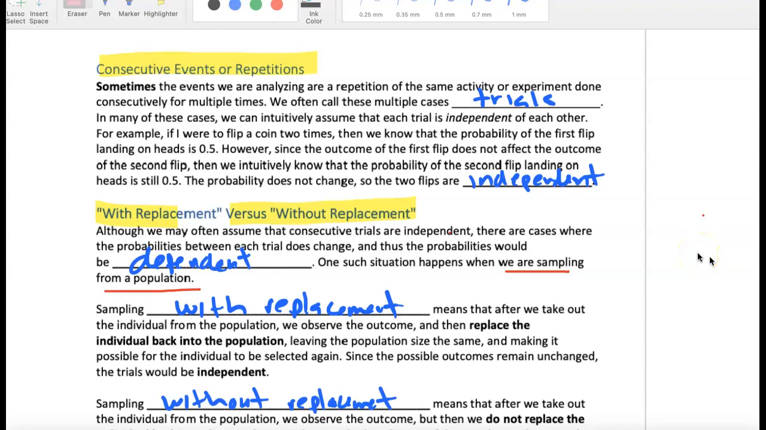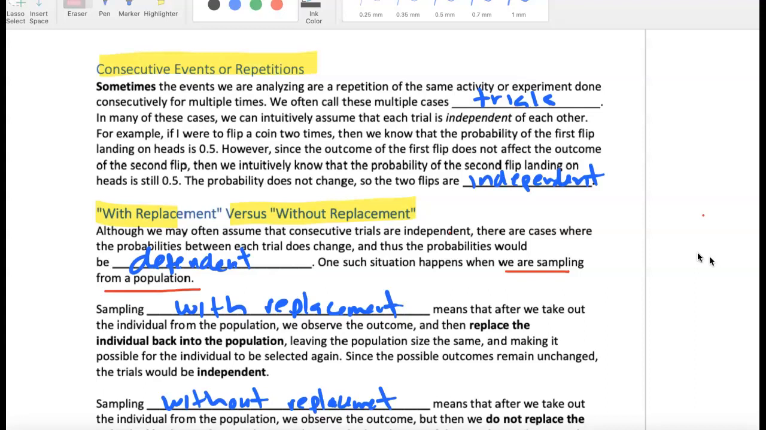In the world of statistics, another type of probability that occurs is this idea of consecutive events or repetition. When we're trying to analyze a situation, we see repeated events occur, the same event. And so that's one case. And then we also have this idea when we take samples from a population: do we replace that person or thing back into the population when we sample, or do we sample without replacement? That's this other idea, whether it's with replacement or without replacement.